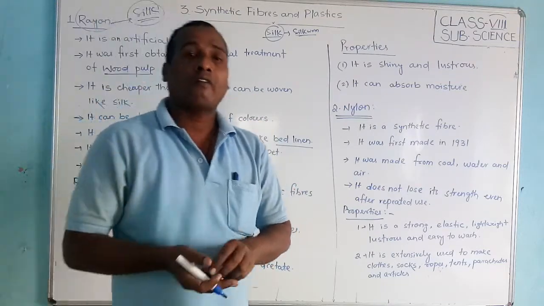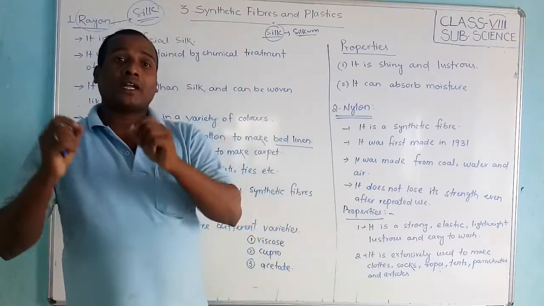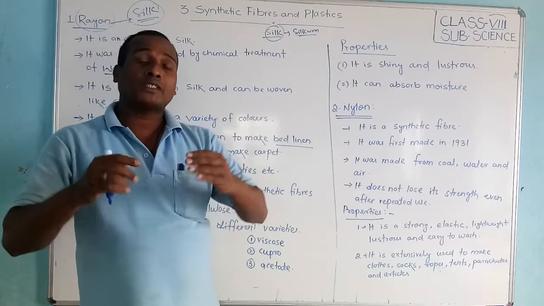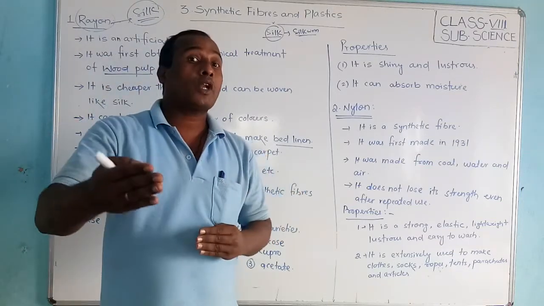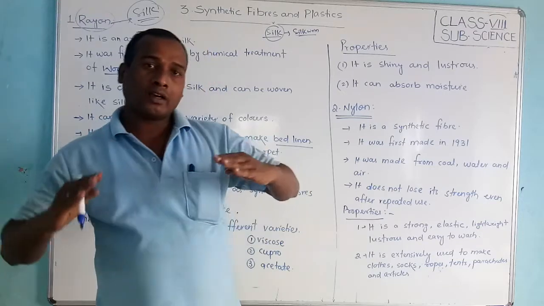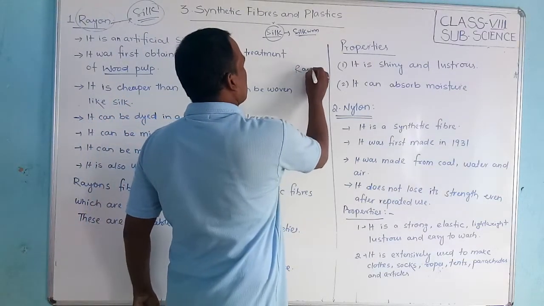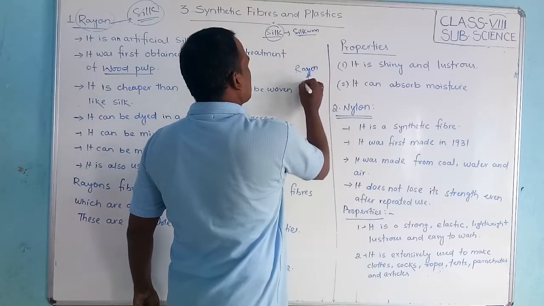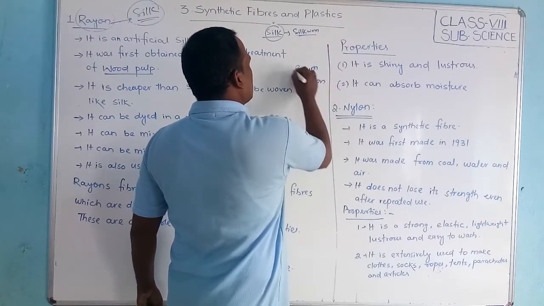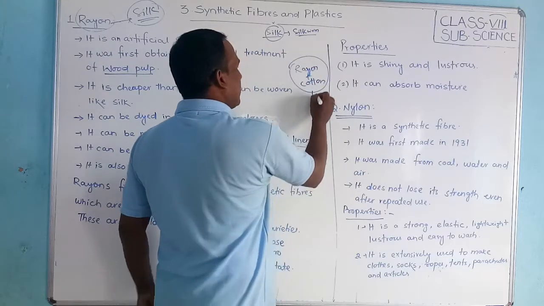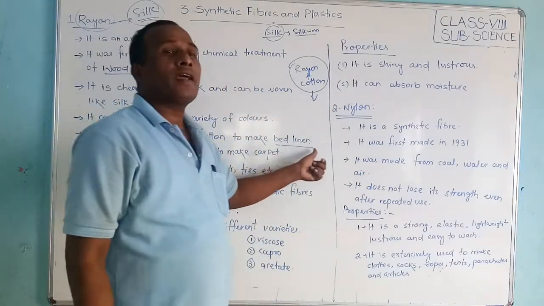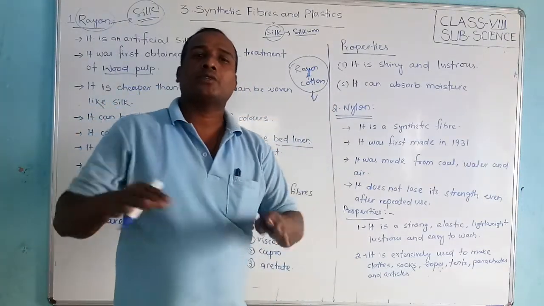When the rayon fibers are mixed with the natural fiber, that is cotton, rayon plus cotton, after this mixing what are they making, friends? Bed linen. Okay, the bed linen we are using on the bed.